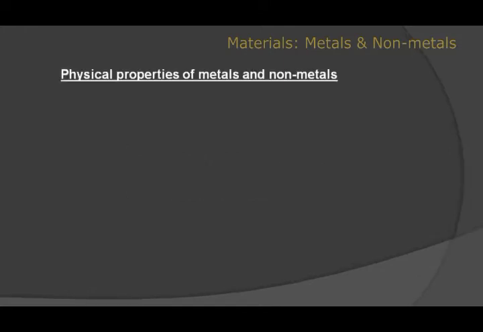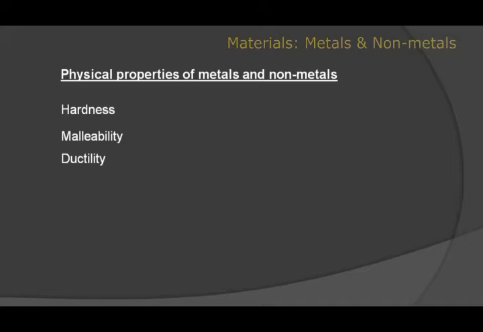Dear students, so far we have seen physical properties of metals and non-metals. In that, we have seen that metals are hard in nature, whereas non-metals are soft. Secondly, metals are malleable, that is, when they are beaten, they are converted into sheets, whereas non-metals are brittle. And thirdly, metals are ductile, that is, metals can be drawn into wires, whereas non-metals cannot be drawn into wires.